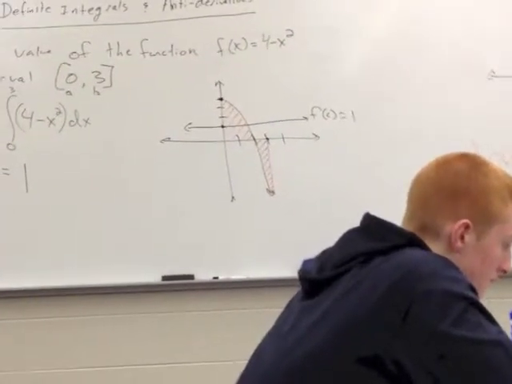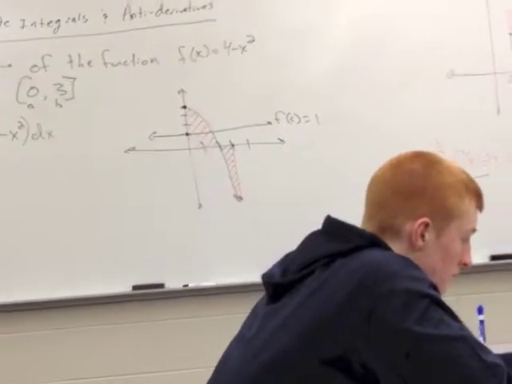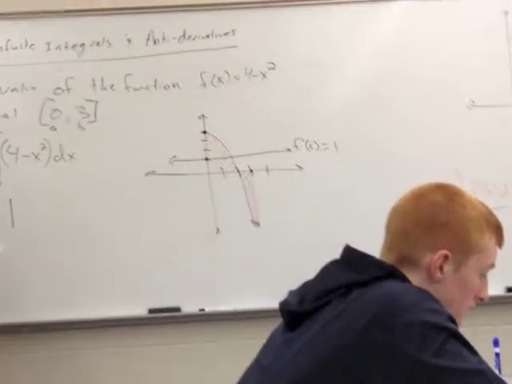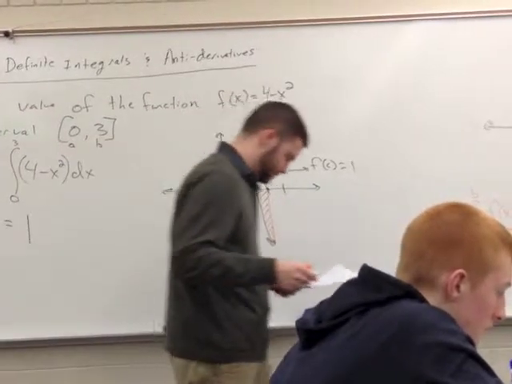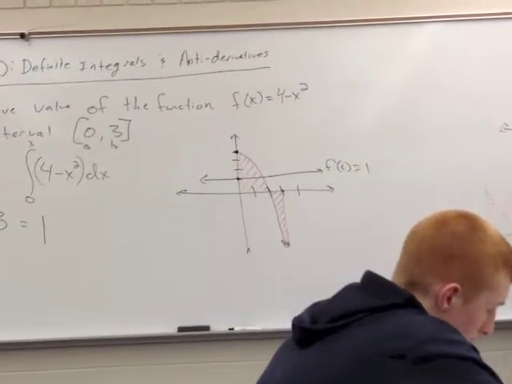And that's it. Like I said, the examples are pretty much just plugging in. Any questions on the mean value theorem for definite intervals? That's all I got.